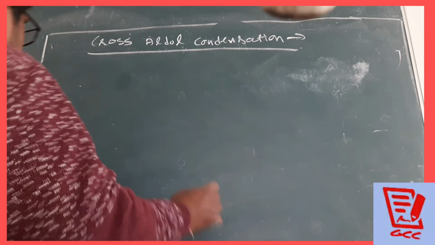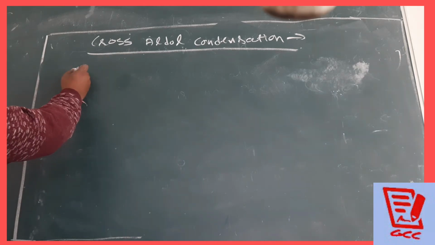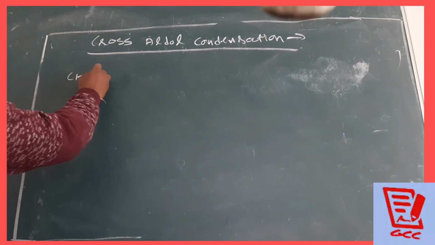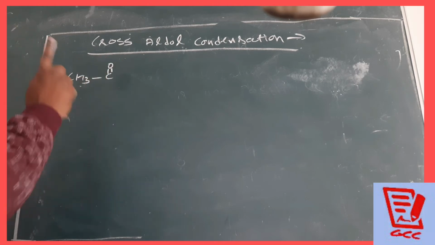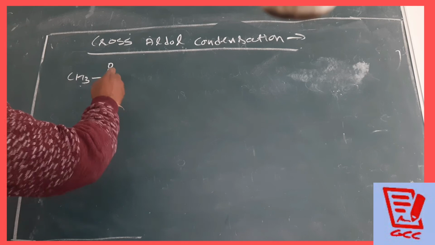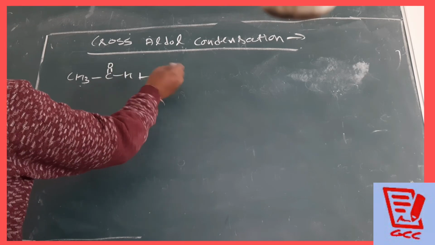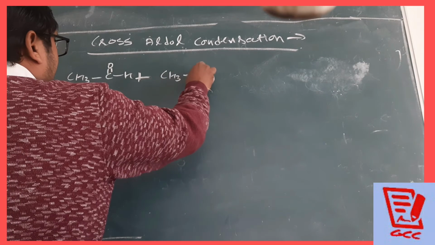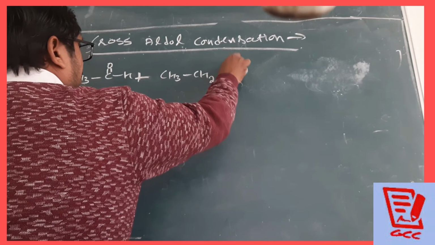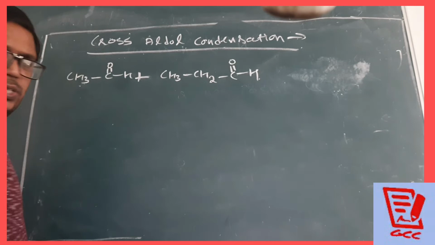You see, suppose I am writing here CH3COH, and one more, collectively, CH3CH2COH. Clear?